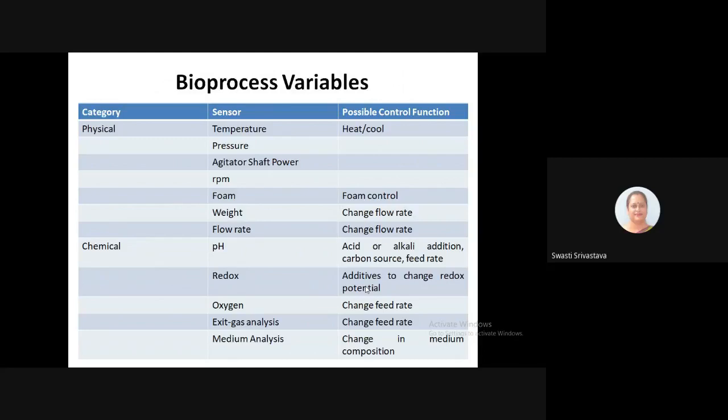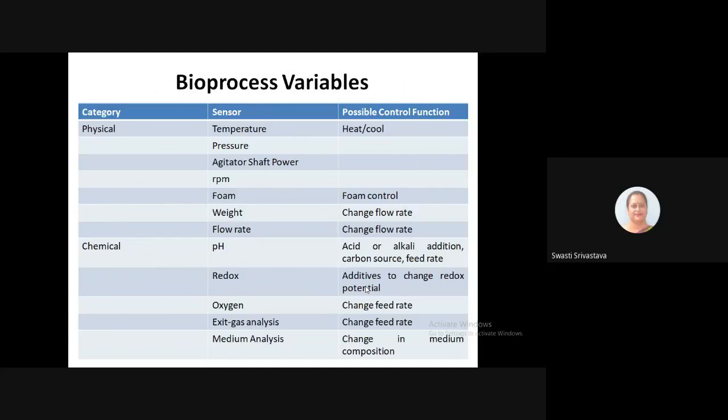So if we have sensors, suppose for temperature, and there are changes in temperature, then the possible control function would be either to heat up the fermenting vessel or the medium, or to cool it down. In case of foam, there may be addition of anti-foaming compounds, and that will control the foam.